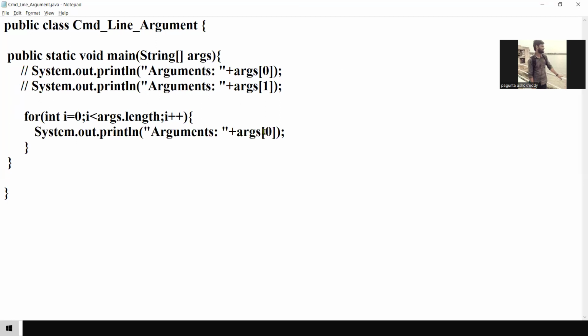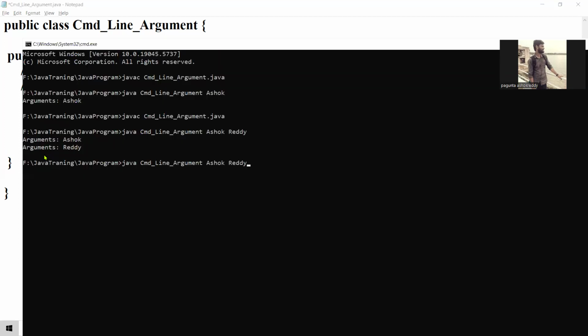Now this is the i. Whenever iterating 1, 2, 3, 4, 5 like that. Whenever iterating args, this is the args.length. It will check the length: i less than or equal to args.length. Then it will give the print. Then you could see, java Separate, D, you have to give 1.0. One more thing, you have to give character C. Okay, CMD command.